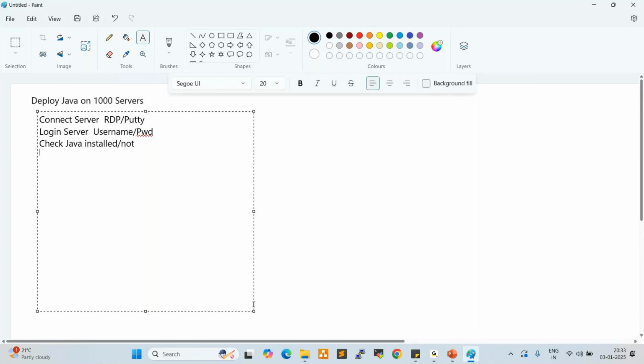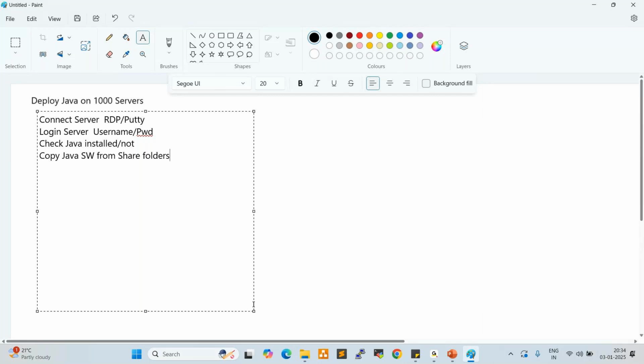So in real-time projects, we don't use any pen drives, we don't use any CDs, we don't use any external drives. If you try to connect a pen drive, it will be blocked. So we use firewalls in real-time projects, right? That is a security violation. We should not connect any external drives to the official laptop, right? So that is why we copy Java software from share folders.